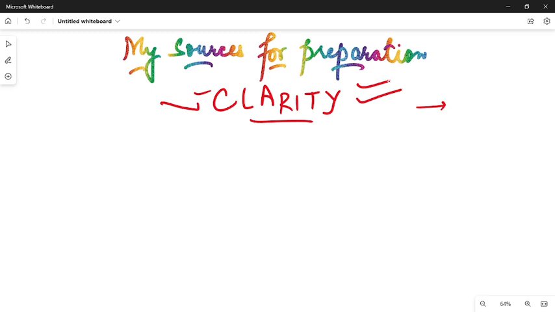You must say a guiding source. I'm not totally relying on it for this, because I have prepared for the RBI Grade B examination. I know my sources and I am sticking to those sources. For ARD, I am sticking to Clarity, and there is also one source which I am going to talk about here. So let's talk about the main sections, that is the ESI section and the ARD section.